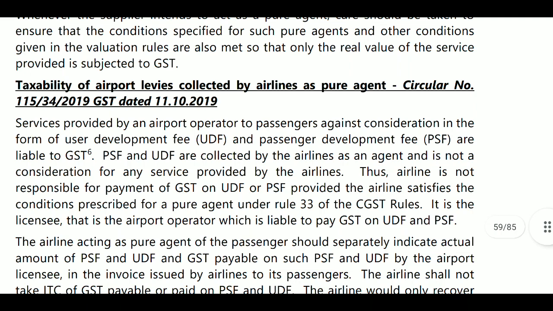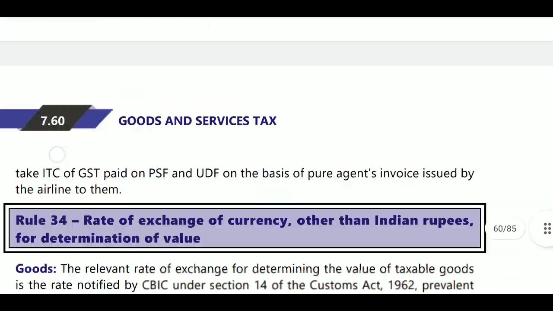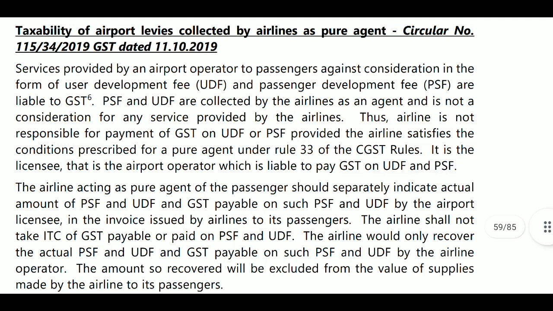Next, another one: taxability of airport levies collected by the airlines as pure agent. That is one concept of PSF and UDF. Here, one person will be the airport operator, one person will be the passenger, and one person will be the airlines. Airlines provide space to airport operators, and airport operators work on that, and they will collect the amount from passengers.